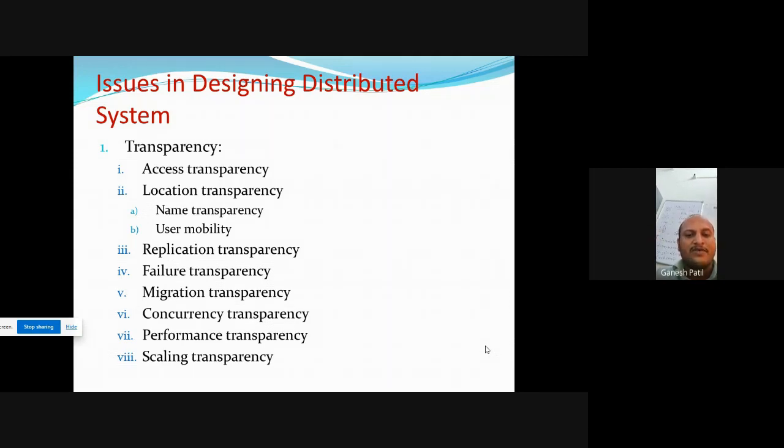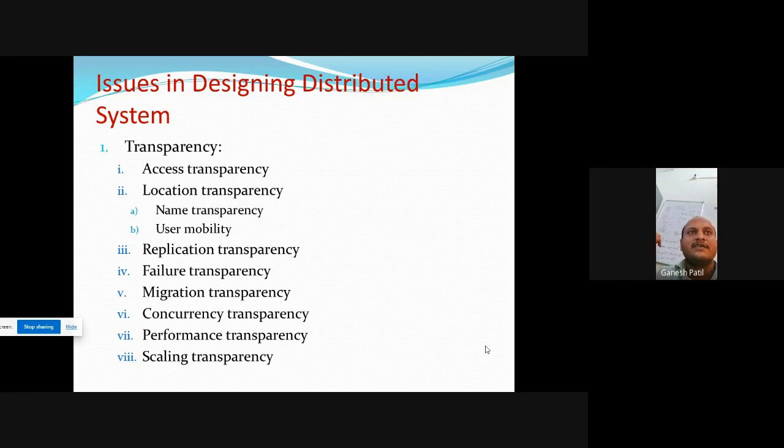Otherwise, nobody can change this name, and then what is the use of this file server? In a distributed system, at the time of designing, you think that an authorized person will change the server name or the computer name.